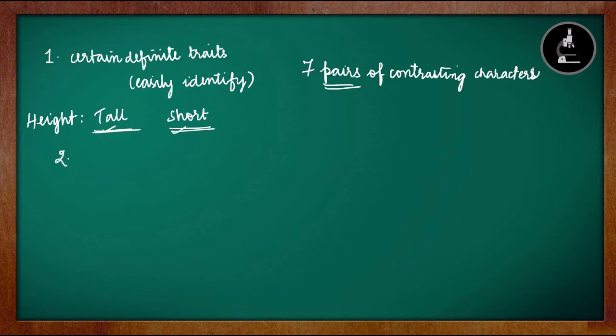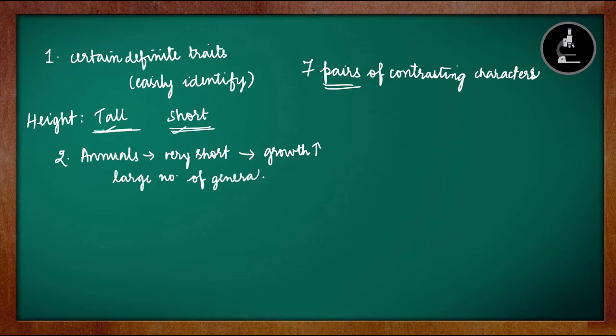The second reason was that the pea plants were annuals. If they are annuals, it means their life cycle will be very short. If their life cycle is very short, they can be grown very fast. So their growth will be very fast, and then he can observe a large number of generations in very little time. So because they're annual plants with a very short life cycle, Mendel was able to observe a large number of generations in his lifetime in a very small amount of time. So this was another reason why he chose the pea plants for his experiment.